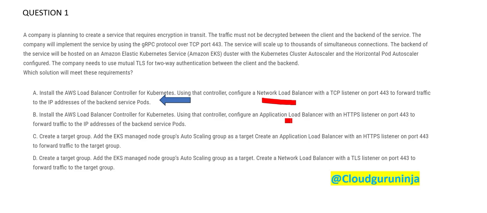A network load balancer has a different usage and works very well with the TCP listener. Since I'm seeing the word TCP here, I will go with the TCP listener on port 443, and then it can forward traffic to IP addresses of the backend service pods. So we have these pods here, and in the backend, it can do that.